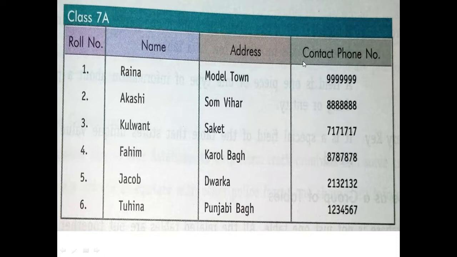These are field names: roll number, name. And these are our data: Raina, Akashi, Kulwant, Fahim, Jacob, Tuhina. What is the format or structure of the data we are using? We are giving the structure as a table. So this data in a table is a database.